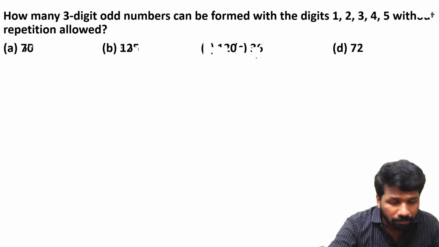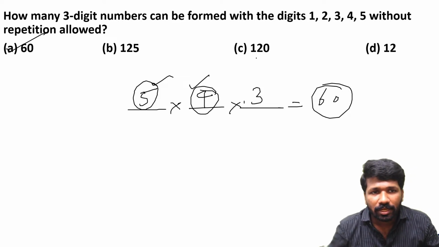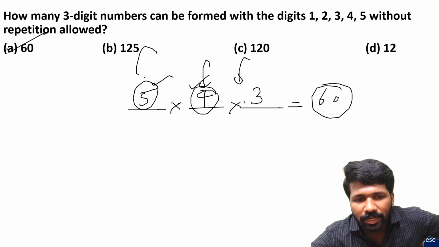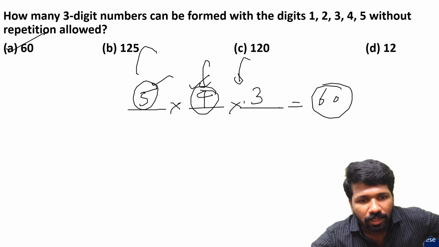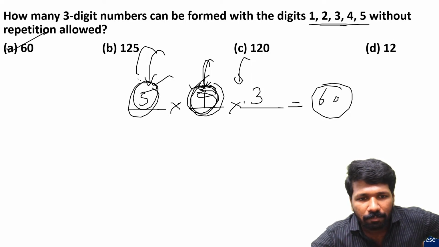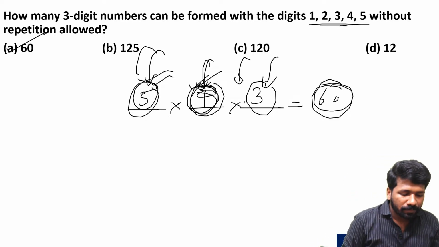Noodle, what is the doubt on the previous question? The previous question was a 3-digit number, so only 3 positions to be filled: units, tens and hundreds. Whether you start from left or right, both are okay. If you start from left, 1 or 2 or 3 or 4 or 5, so 5 possibilities. The number used here cannot be used here, so 4 possibilities only. The numbers used here and here cannot be used here, so 3 possibilities only. So 5 into 4 into 3, total 60 possibilities.